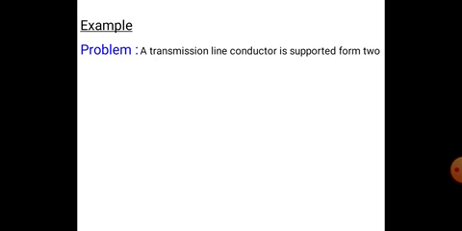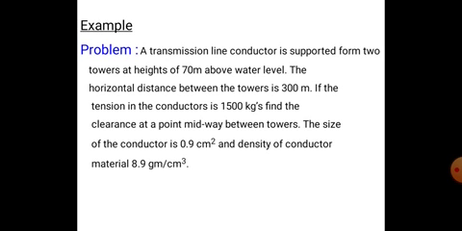So the first problem is: a transmission line conductor is supported from two towers at heights of 70 meters above water level. The horizontal distance between the towers is 300 meters. The tension in the conductor is 1500 kgs. Find the clearance at a point midway between towers. The size of the conductor is 0.9 centimeter square and the density of the conductor material is 8.9 gram per centimeter cube. See, once again you have to read the problem.